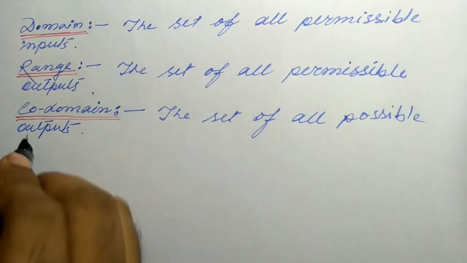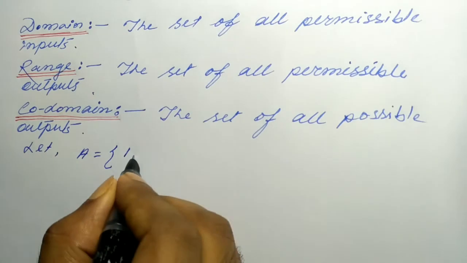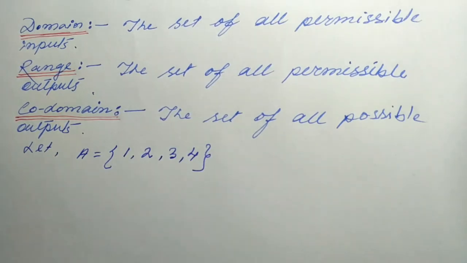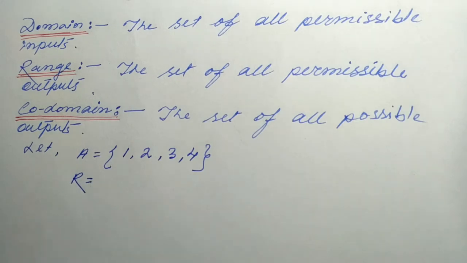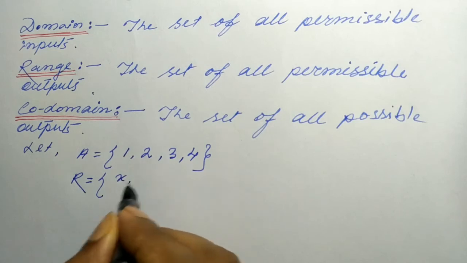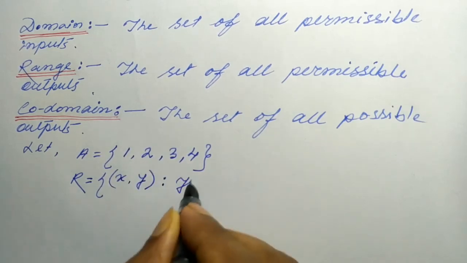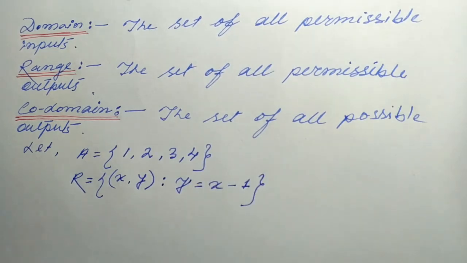Suppose A equal to {1, 2, 3, 4}. This is a set. And the relation is given as {(x, y) : y equal to x minus 1}. This is our relation.